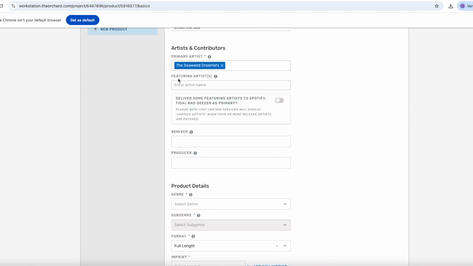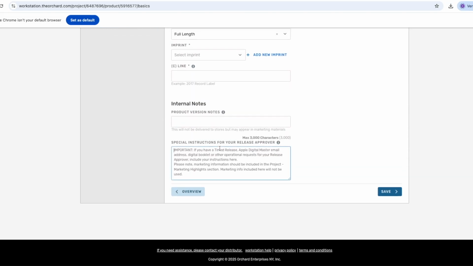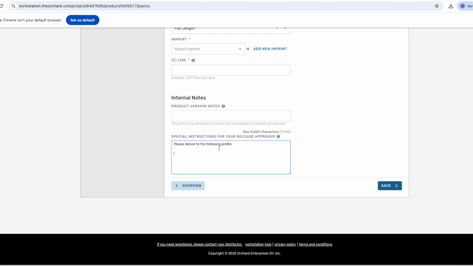If you've released music digitally before but still can't find your artist profile in the list, even after choosing Show All, then scroll to the bottom of the page to the Special Instructions field and type the following. Please deliver to the following profile. And then paste the URL links to the correct profile that we should ensure the release is delivered to.